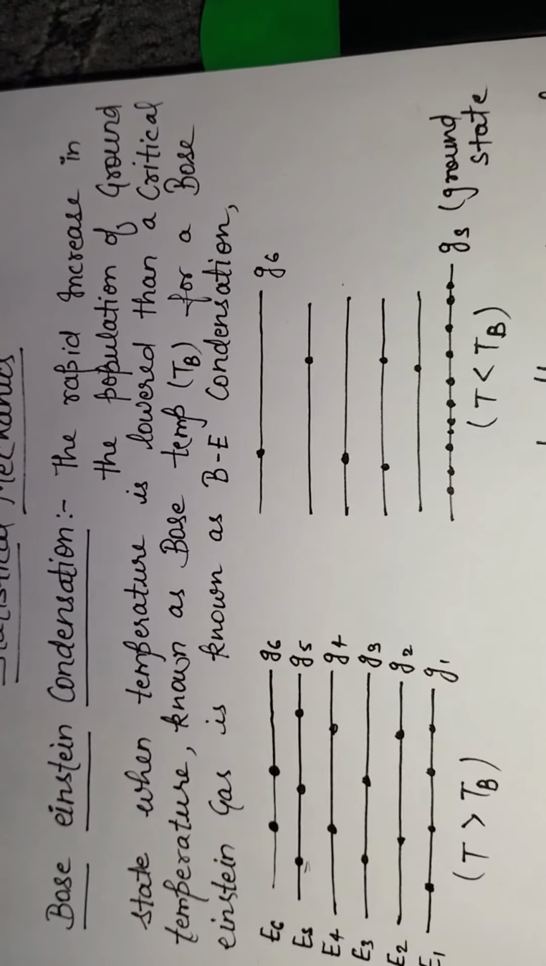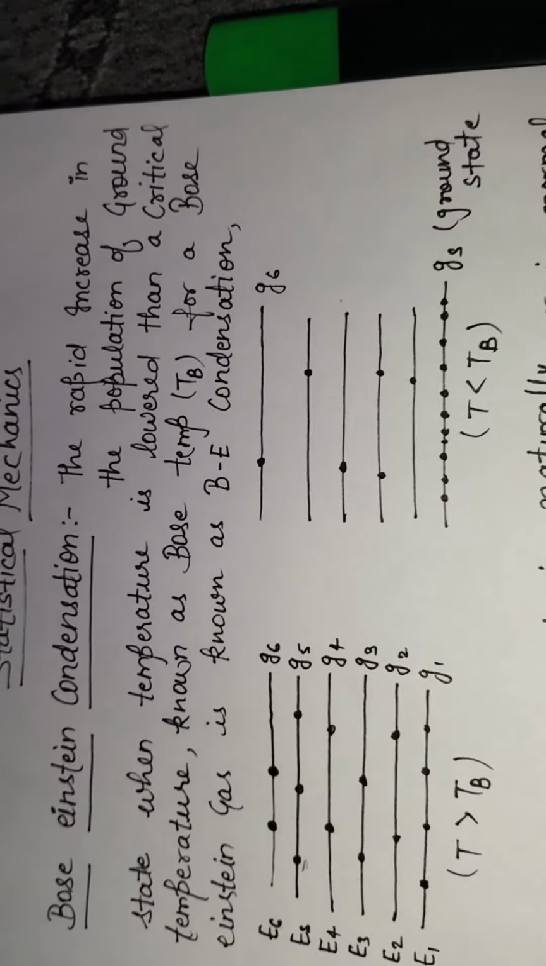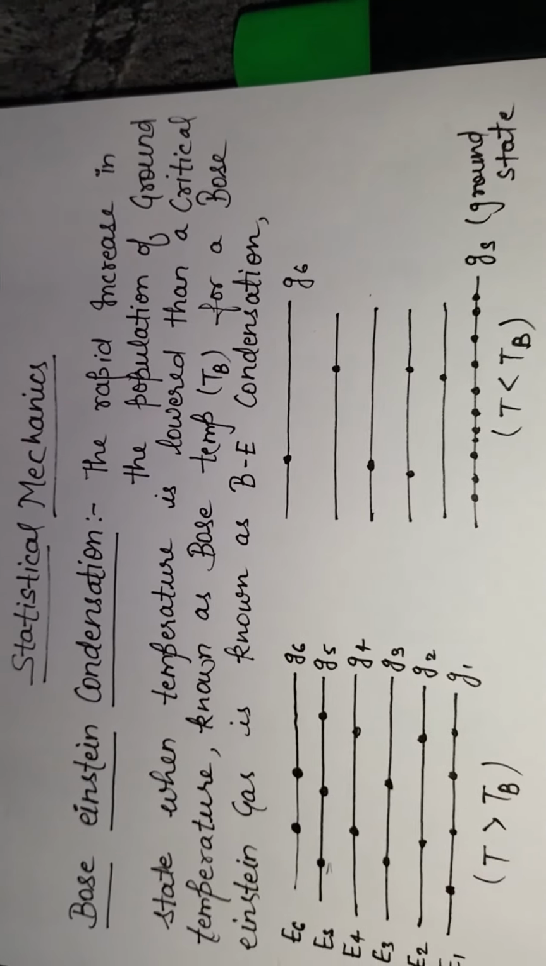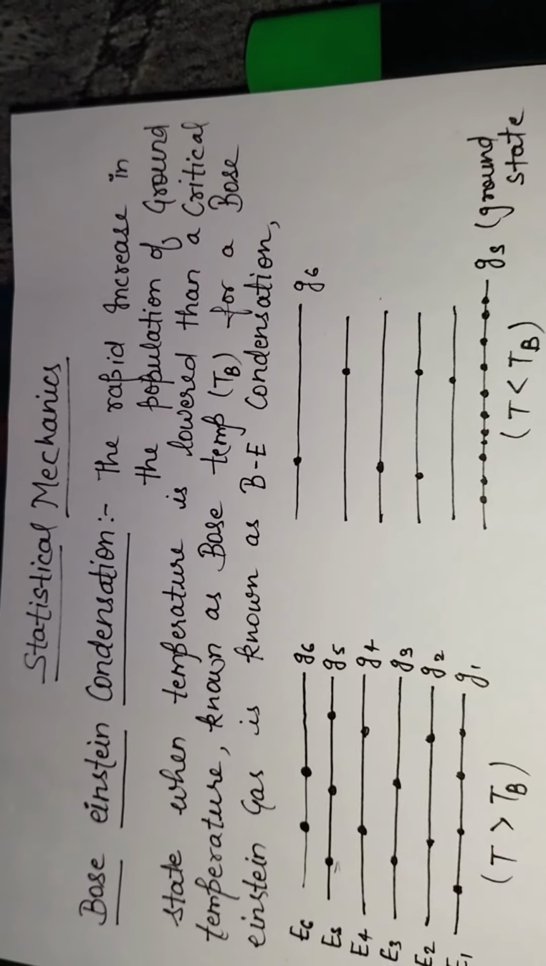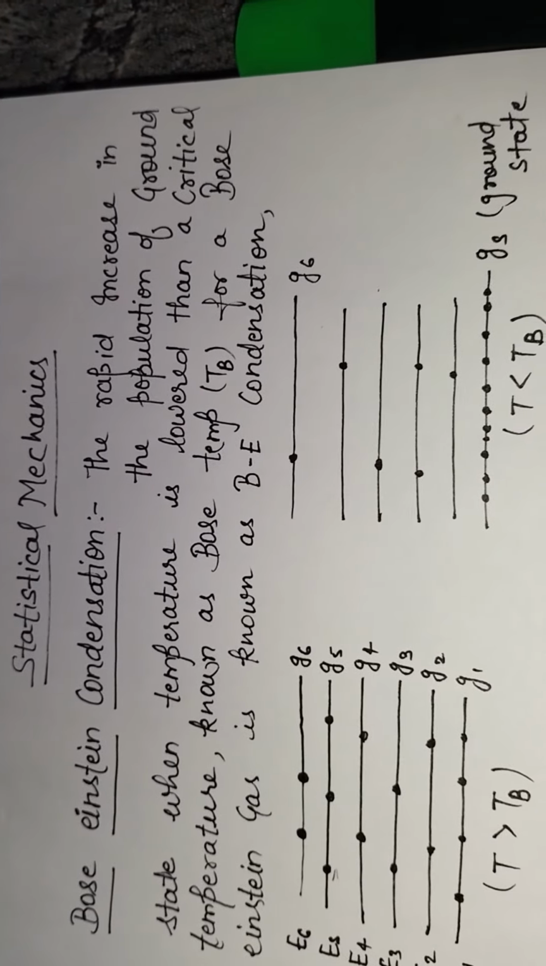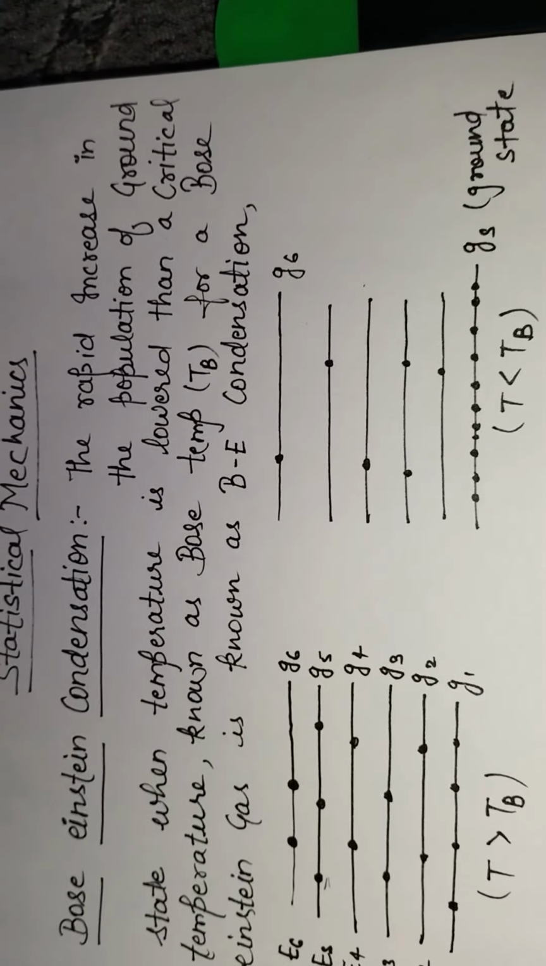When the temperature of the gas goes below the Bose temperature, then the particles of the excited states move down to the ground state. Then this condition is called Bose-Einstein condensation.